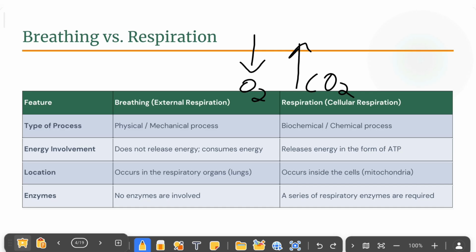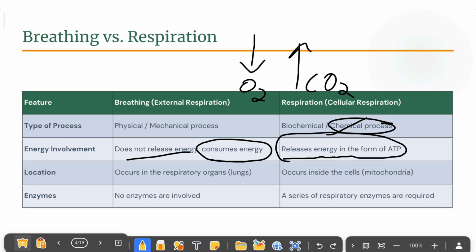But respiration is a biochemical process, or a chemical process, happening inside our body. When we are breathing, we are not releasing any energy, we are actually consuming the energy. But in respiration, we are actually releasing the energy. We are converting our glucose into energy, and we are releasing the energy which is necessary for our body.